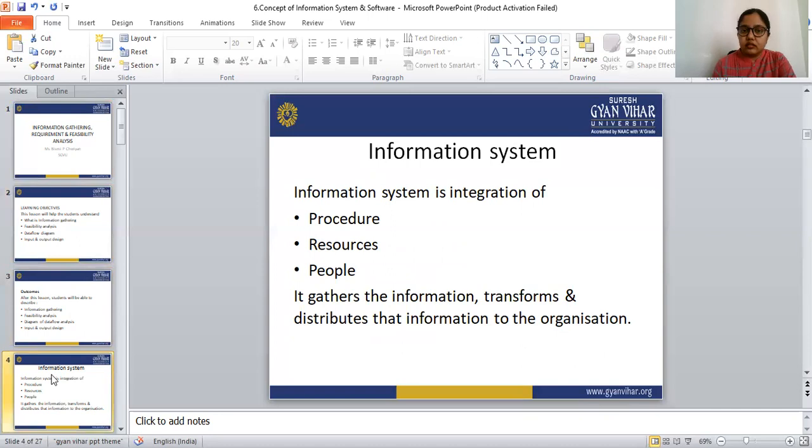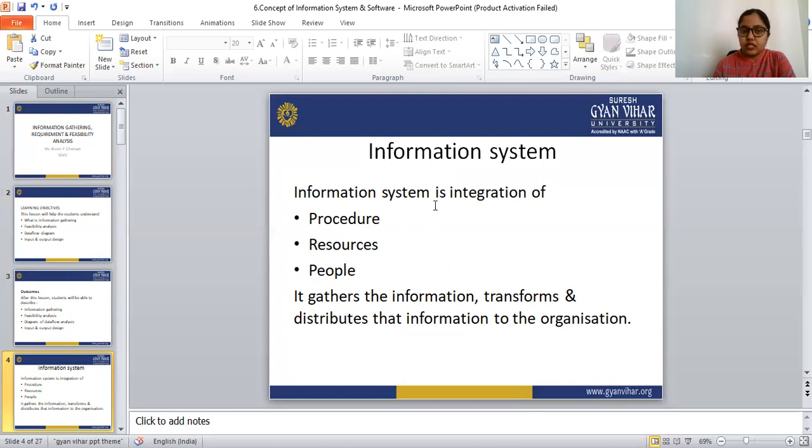So let's see what an information system is. Before going to the topic of information gathering, we have to know what an information system is. The information system is the integration of procedures, resources and people.